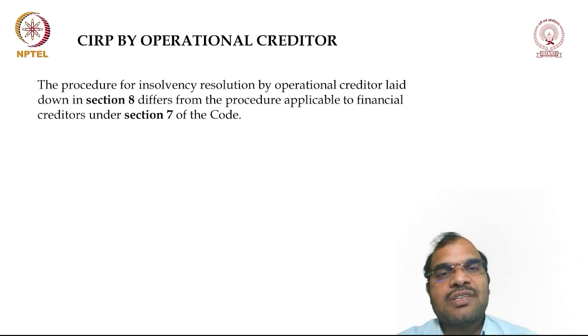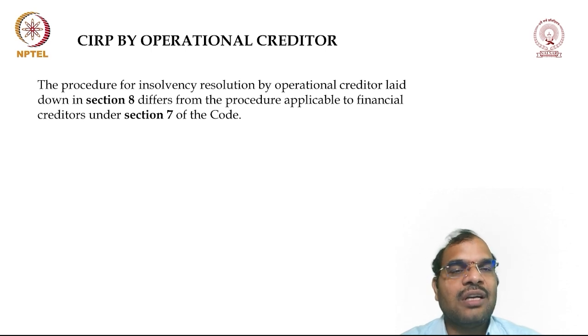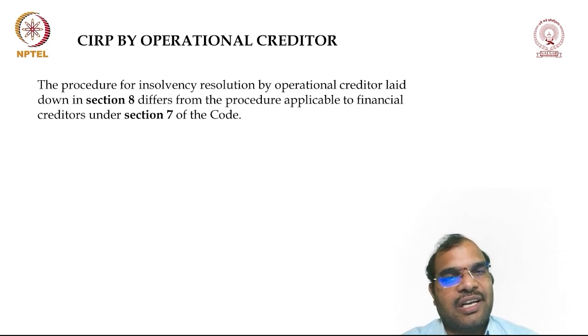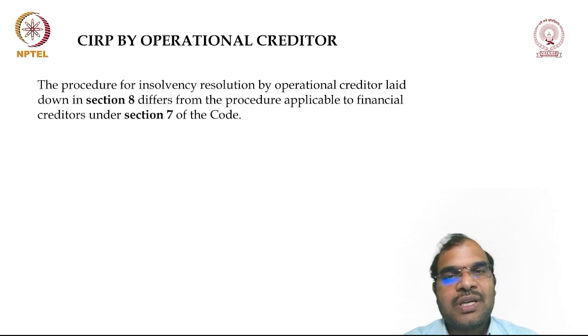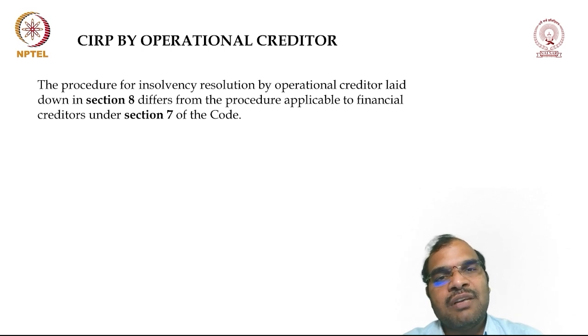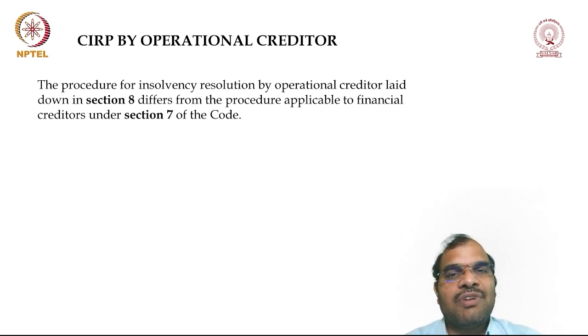The procedure for insolvency resolution by the operational creditor is laid down under section 8 of the Act. If you observe, section 7 speaks about the procedure for initiation of insolvency proceedings by the financial creditor, while section 8 speaks about the procedure for initiation of insolvency proceedings by the operational creditor. So both are different.